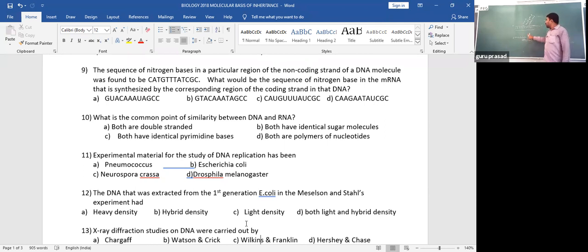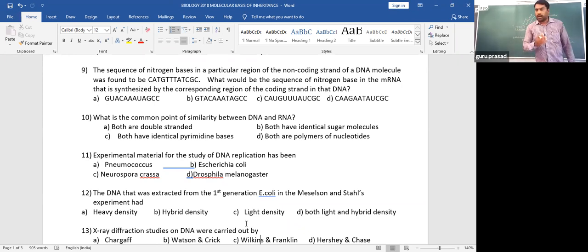The nitrogen sequence of the template strand is given, and naturally the mRNA synthesized on the template is the complementary opposite: C with G, G with C, T with A, A with U. This is what the mRNA would be if it were synthesized on the template. Of course, this option is also given.